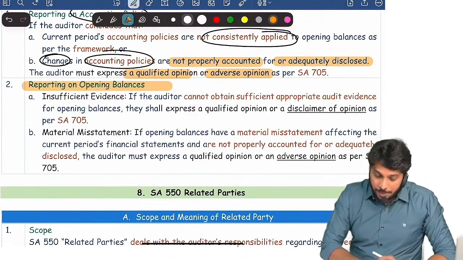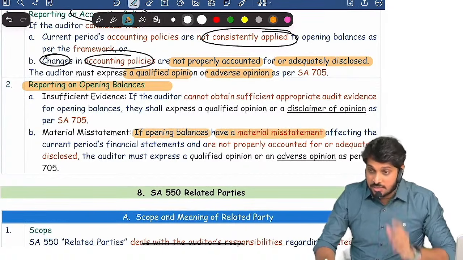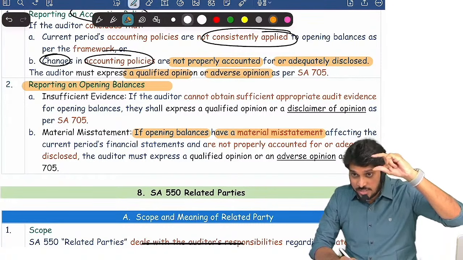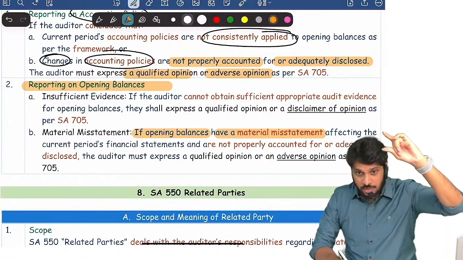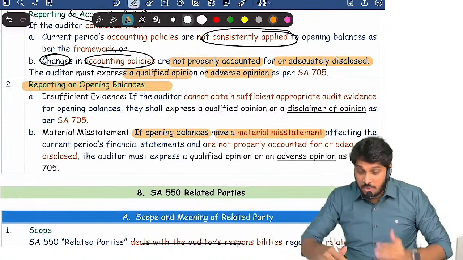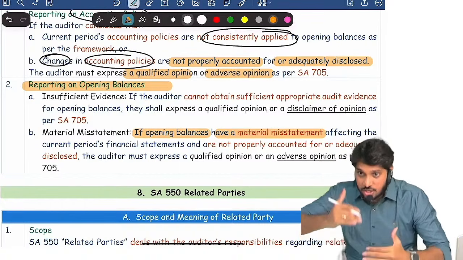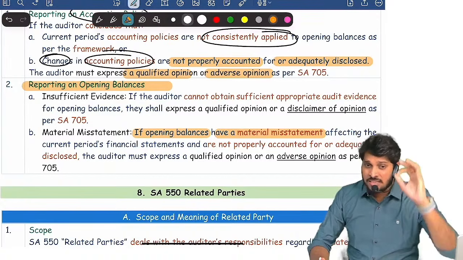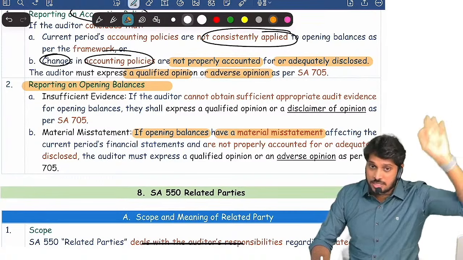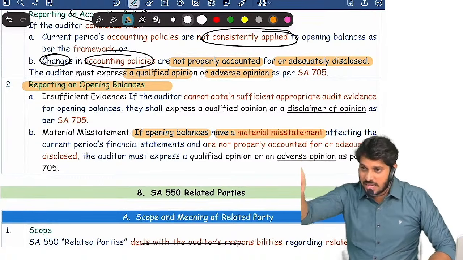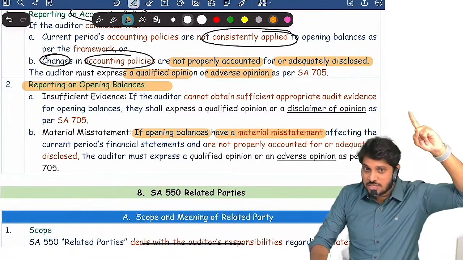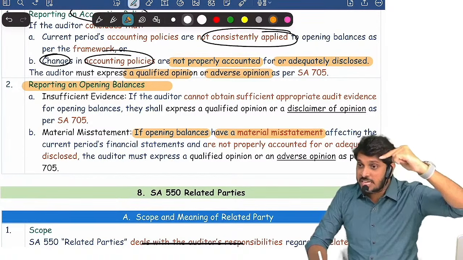What is it? Opening balances. If the opening balance has a material misstatement, for example, just now I told one example: one debtor value is 1 crore, last year's closing balance sheet shows 1 crore, and the current year also shows the same 1 crore. Where is the collection? Collection is not there. When I performed additional procedures, I discovered that this particular debtor has been outstanding for so many years. In the last year, no provision was made. In the current year, no provision. Fine, for the current year I'll tell the management to make a provision. But in the last year, the provision was not there. The opening balance contains a material misstatement.